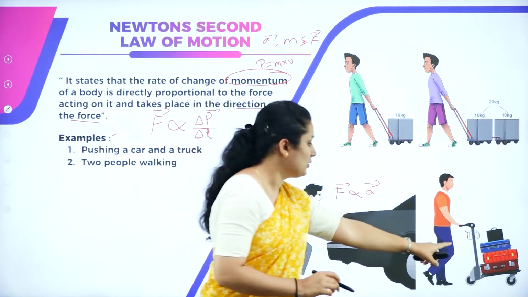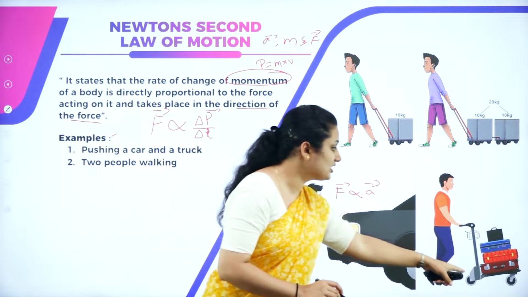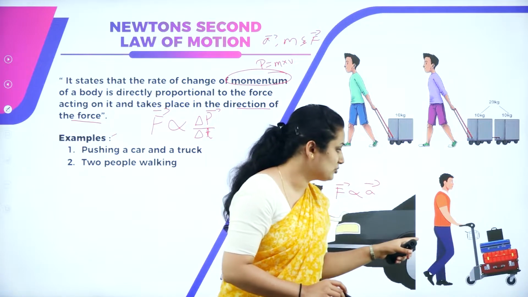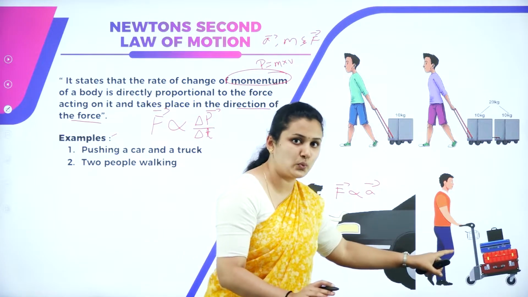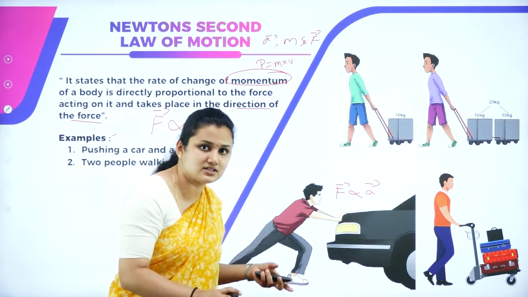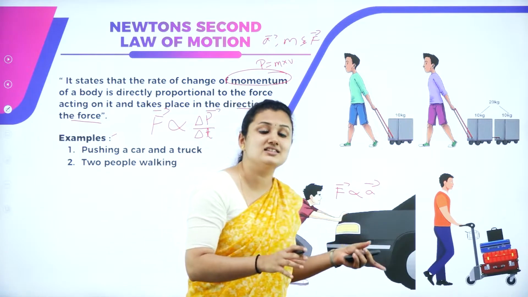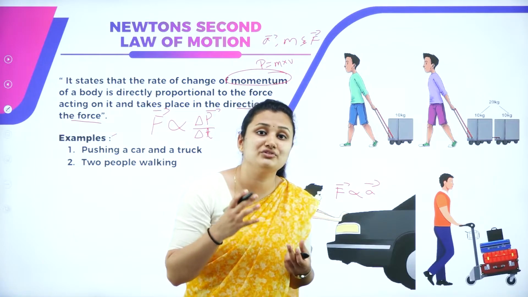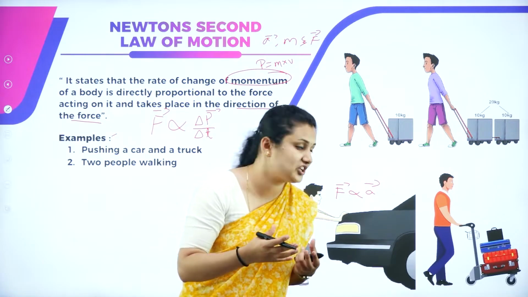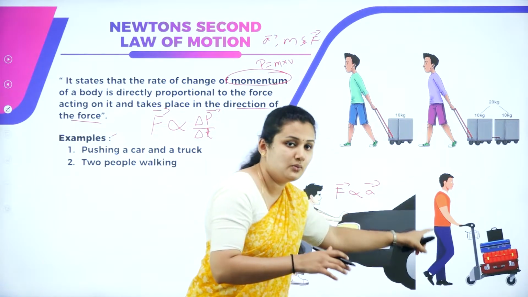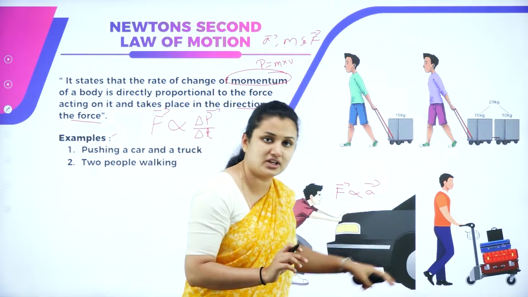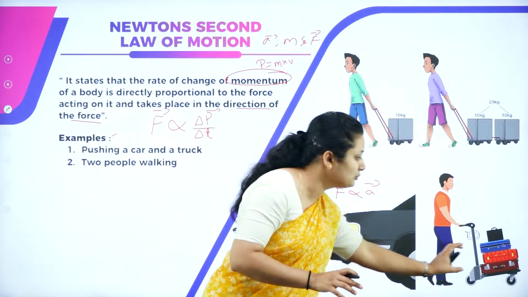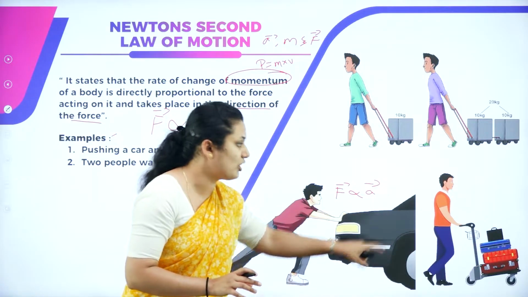Consider this case. Instead of a car, you are pushing a trolley bag, which has less weight and less mass. When it has less mass, the inertia, the tendency of the object to resist change, will be less. When inertia is less, only a little force is enough to move the luggage of this trolley bag.